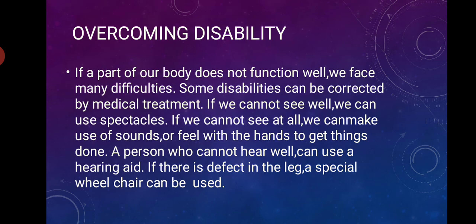Overcoming disability. Now, overcoming disability means some people cannot see properly. Some cannot walk properly. Some are having a hearing problem. Some are having a speaking problem. So many people are there. We are good children. God has given us all the things properly. We can speak properly, we can see properly, but all people are not like that.